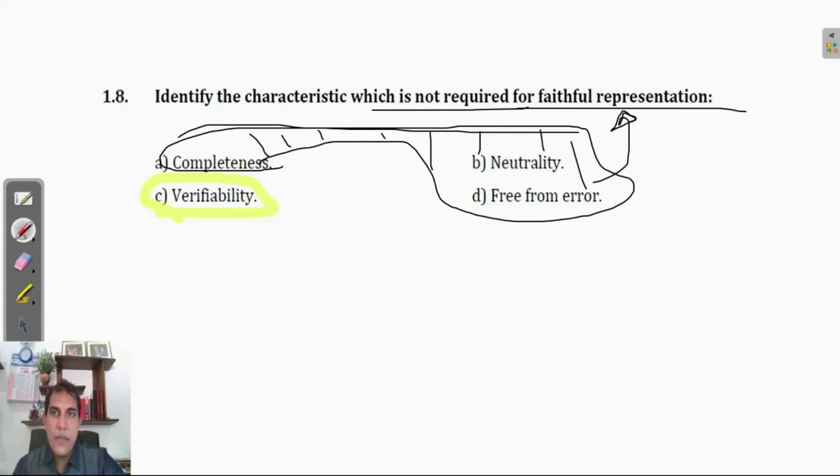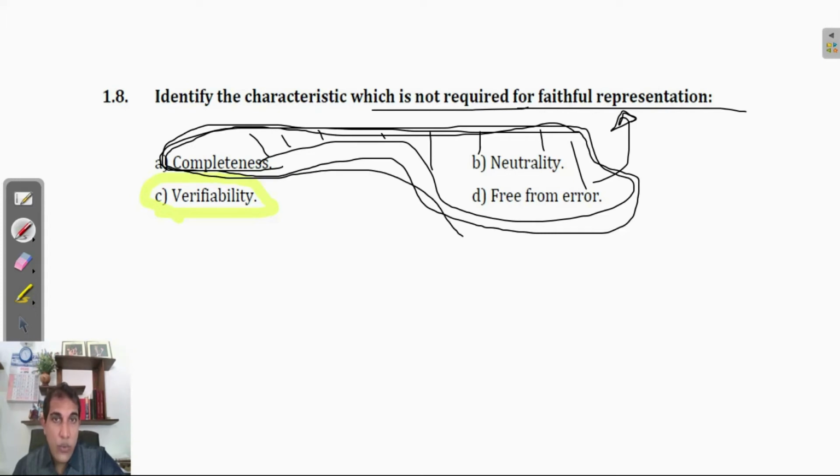These three items are for faithful representation, but this one is not. Verifiability.